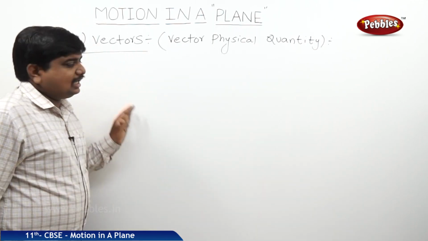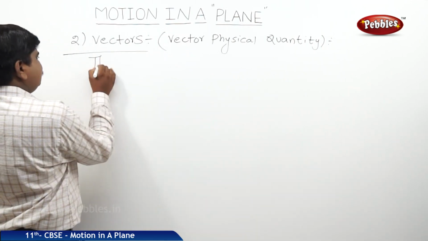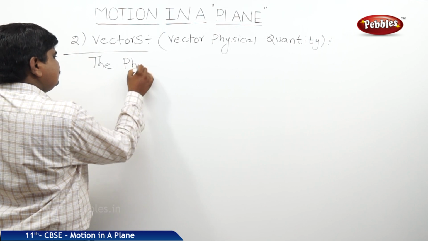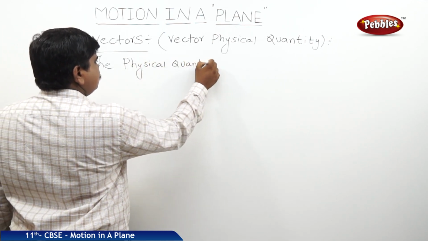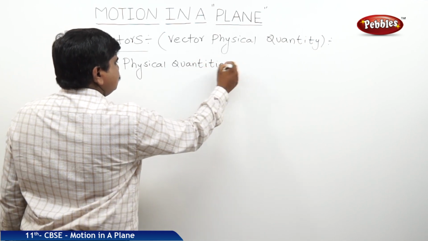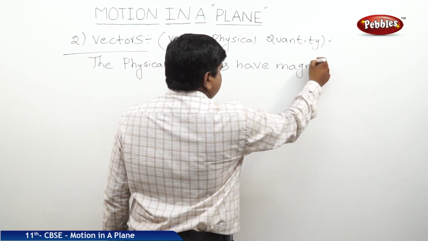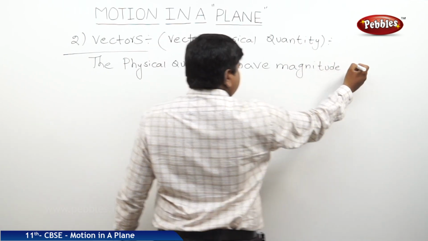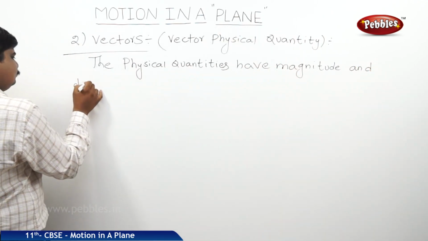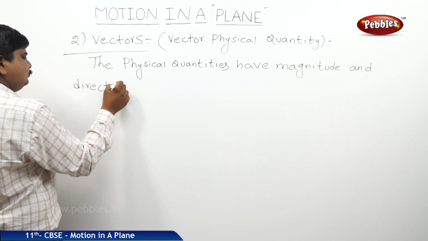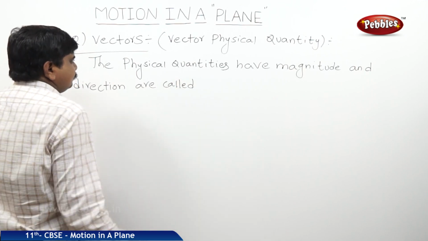But vectors have magnitude as well as direction. That means the physical quantities which have magnitude and direction are called vectors.